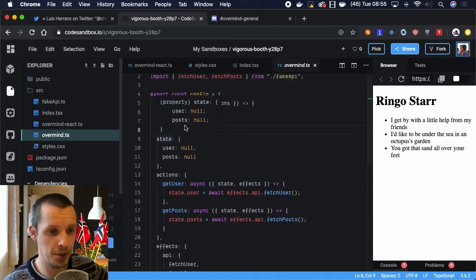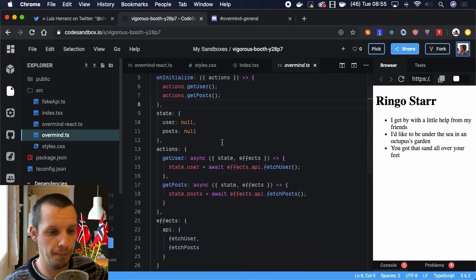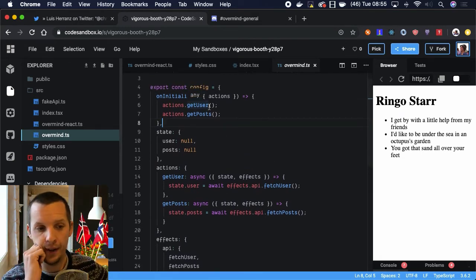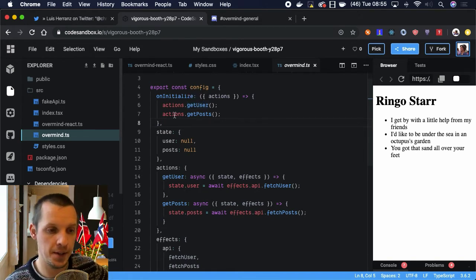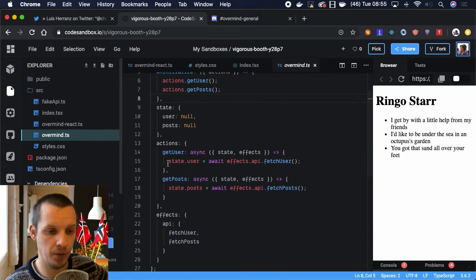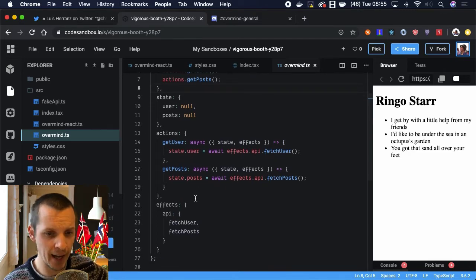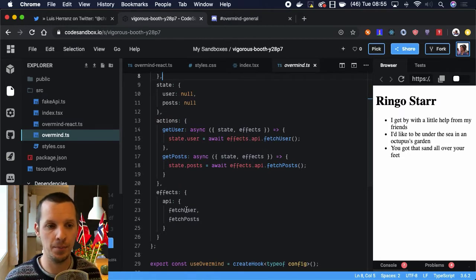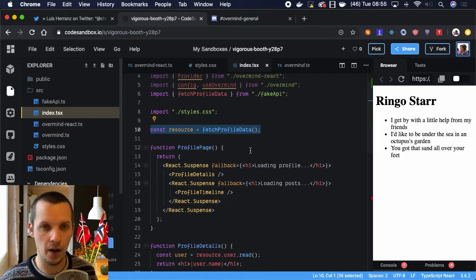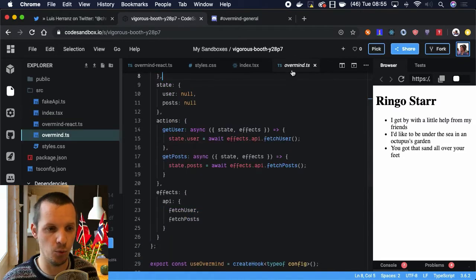So in this example, I'm just firing off a couple of actions on initialize. This could actually just be one action. This is just an example. But the point is that when Overmind initializes, it instantly triggers these two actions, which will go in and grab the user. And I've added fetch user and fetch posts to an effect here. This is how you would typically write an application. The example here is oversimplified, and you wouldn't do this thing either in an application. So this is more real.